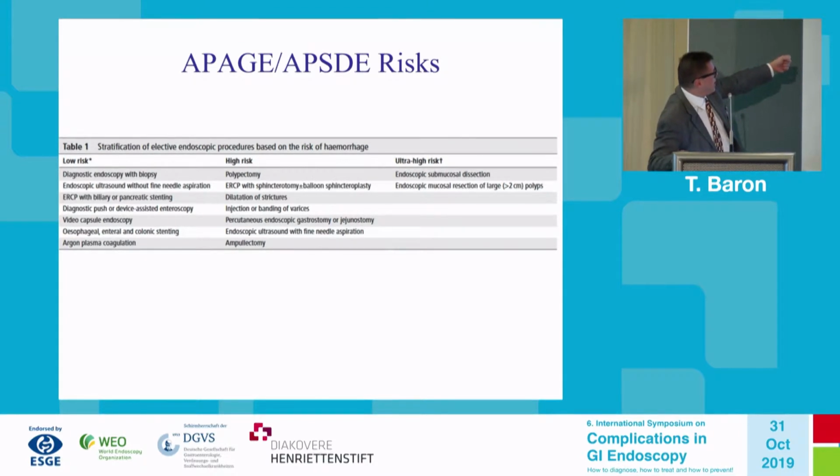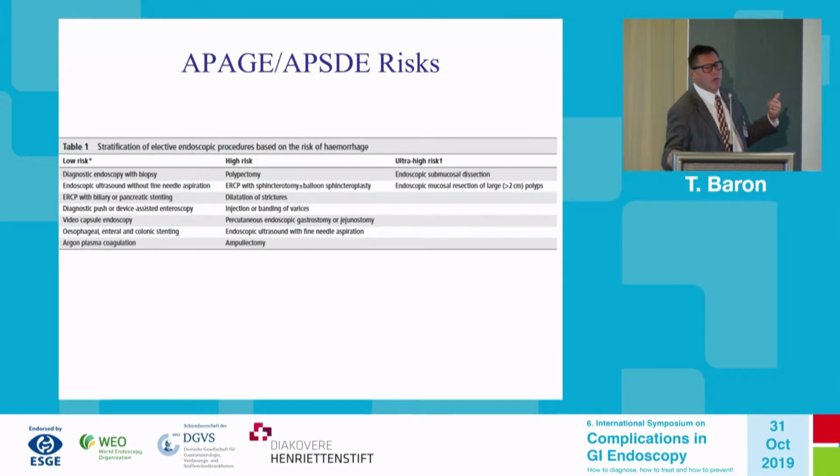Likewise, argon plasma coagulation is not considered high risk. So that's one difference. The other difference is that they broke it into high risk and ultra high risk, which is interesting. And ultra high risk being ESD, EMR of large polyps greater than 2 centimeters.